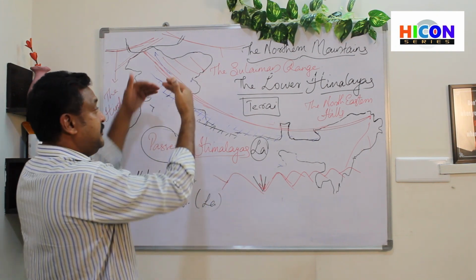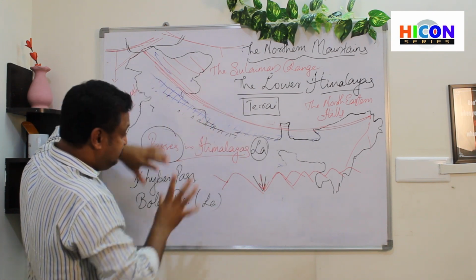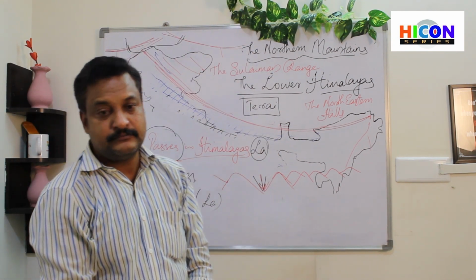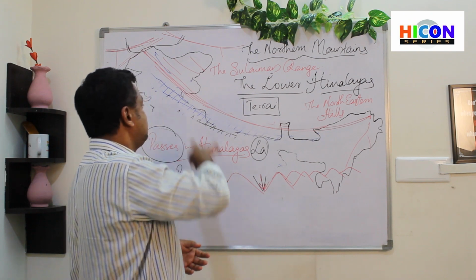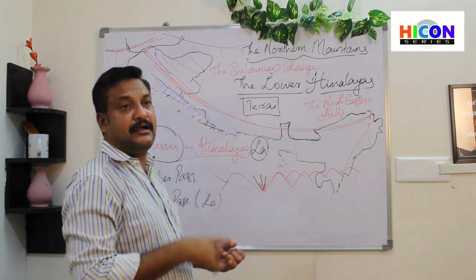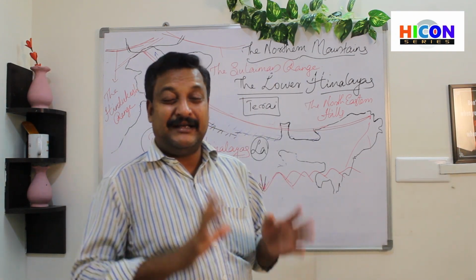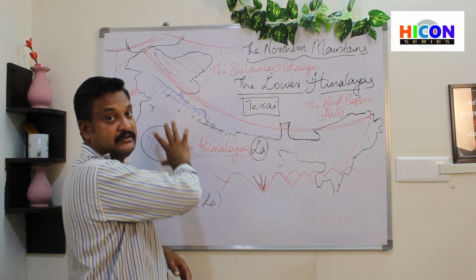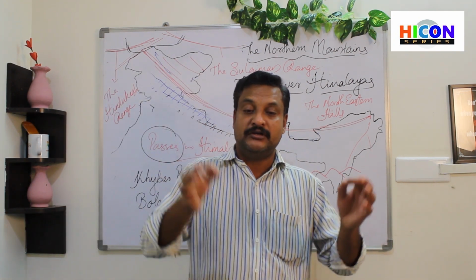So it protects us from the dry wind from Tibet and it prevents the monsoon winds from escaping into that region. Right? Then, it is this water which makes most of the rivers in this region like Ganga, Yamuna or Brahmaputra receive much of this water, and that helps this region. This is called the northern plains. We will deal with that in the next class. So that region is more fertile.